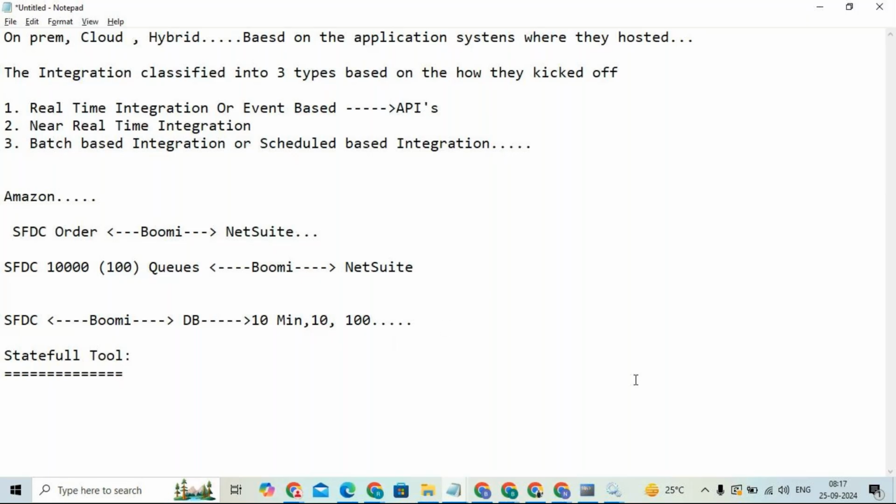We'll discuss now. So, for example, let's say you are doing the integrations. Let's say this is your source application, and this is your target application. In between, in the integration layer, you are using Boomi as an integration tool to do the integrations, getting the data from the source and transforming it and sending it to the target application.